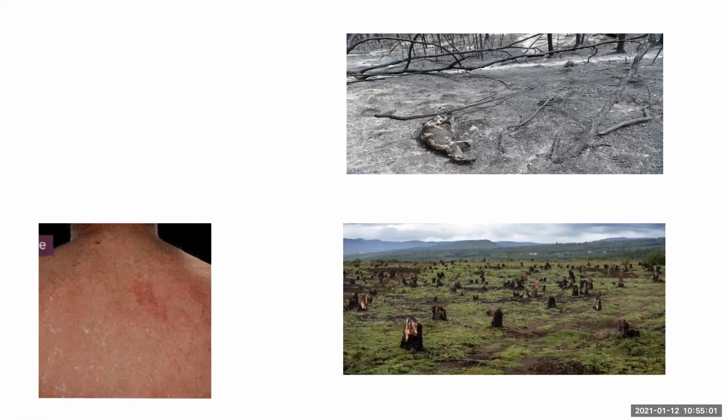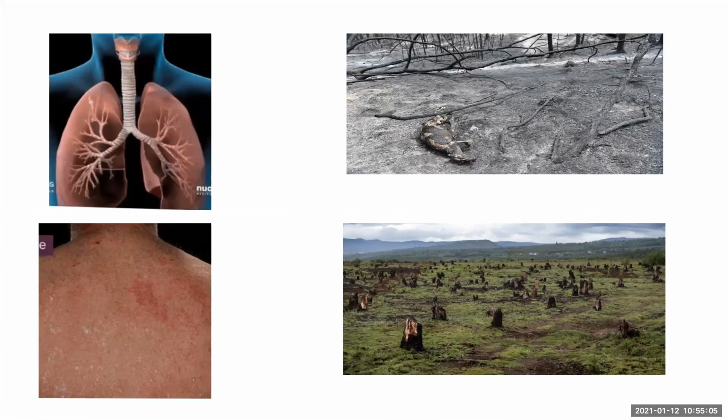We are facing some skin diseases and respiratory diseases. For example, airborne diseases like flu, common cold, chicken pox, whooping cough, respiratory tract infection, TB. The current example is coronavirus. So this is what is ultimately affecting us.